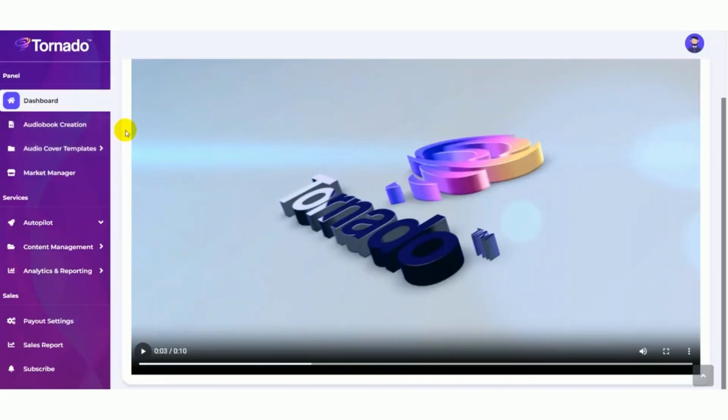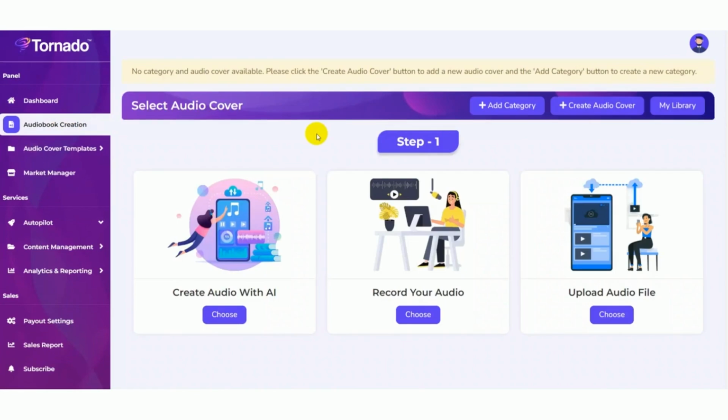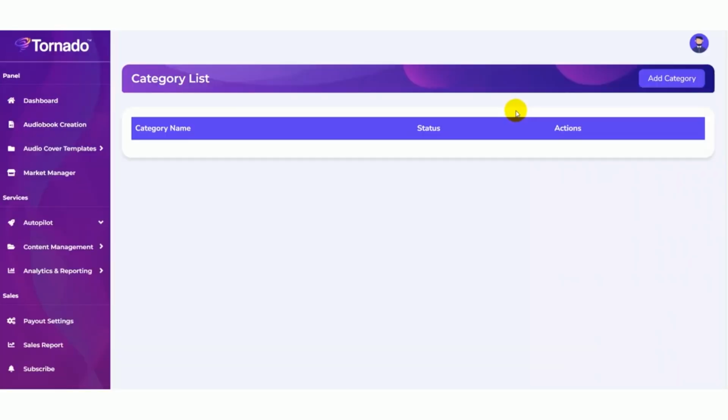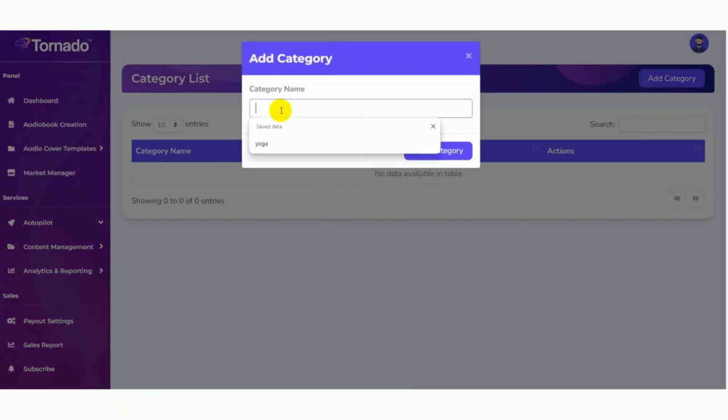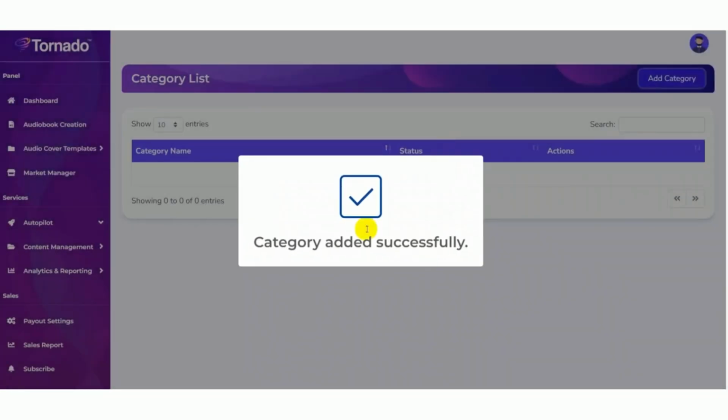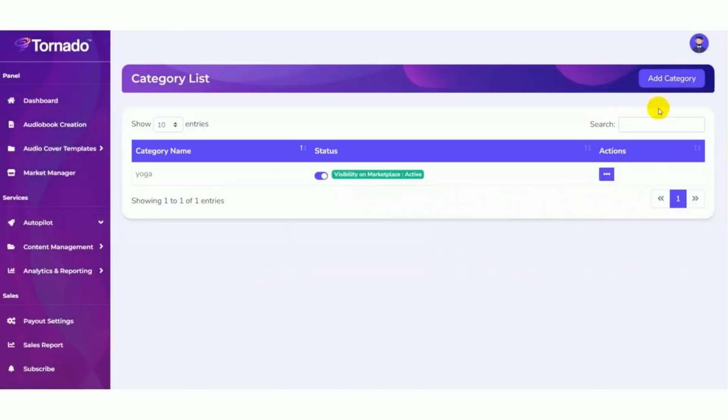Here users can generate audiobooks. Just click on the audiobook creation. Now you need to add your category. Add category. Give the category name as yoga. Then click on save category. Now the category is added successfully.